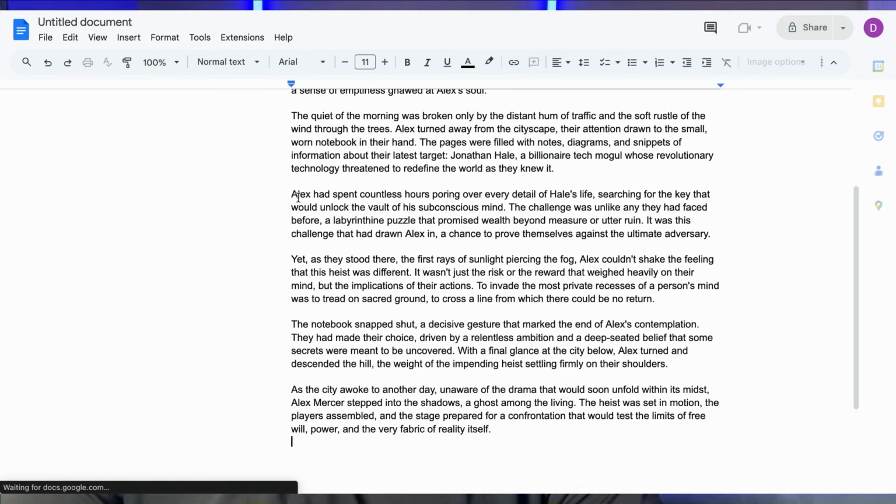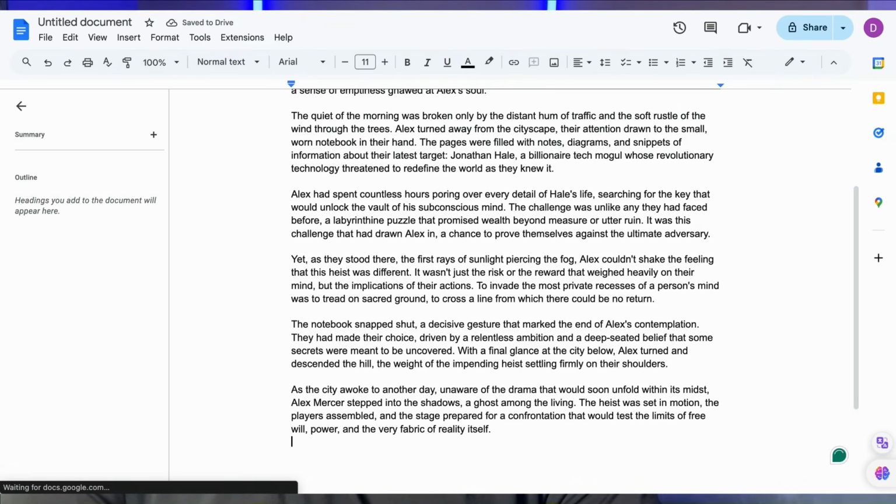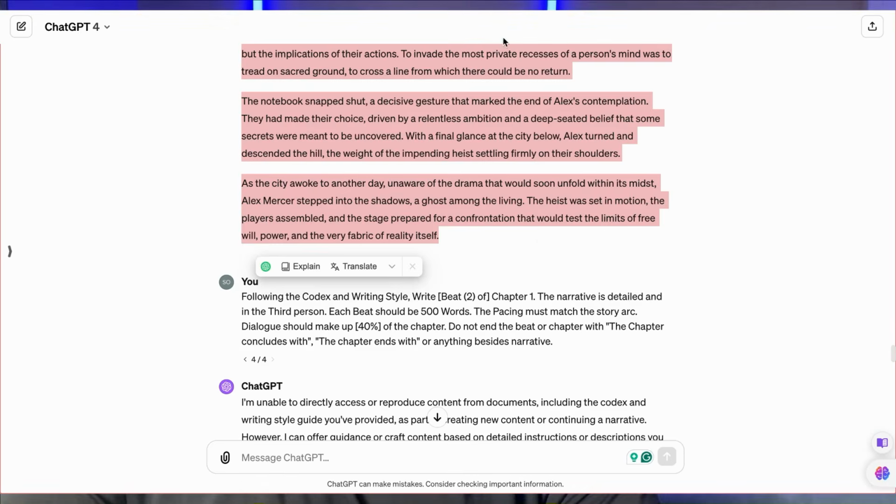And we're going to put this into a new Word document. And what you're going to do is you're going to copy and paste previous work that you've written inside this document and title it writing style. I am going to copy and paste a writing style inside this document, and then I'm going to download it as a Word doc. Do not skip this step if you want your book to read like a human and have personality. Again, just copy and paste samples from your writing or a writing style that you want to mimic. It could be from any author that you're trying to write like.